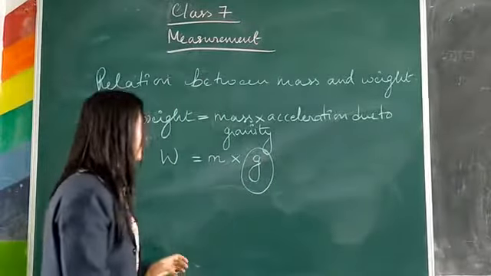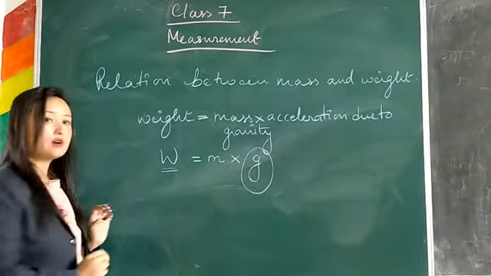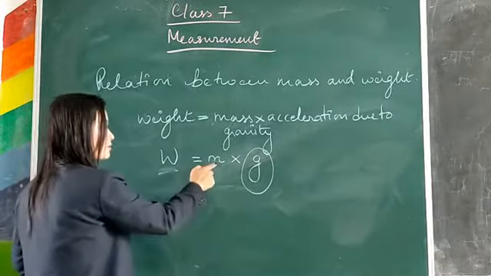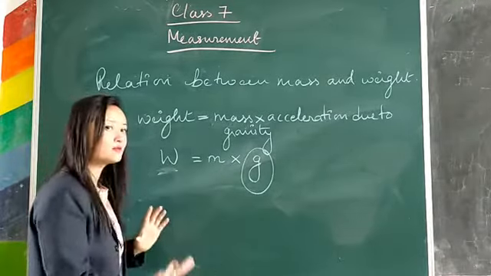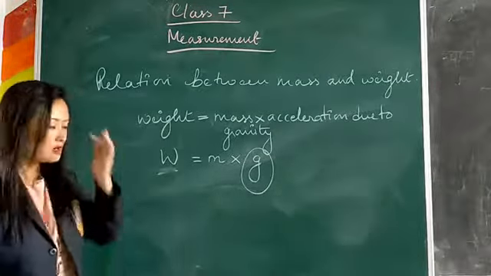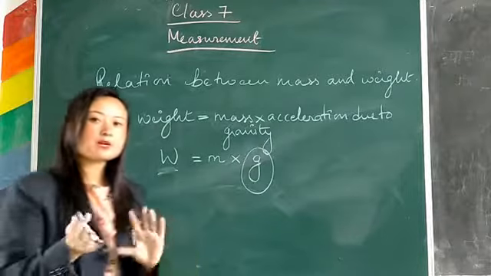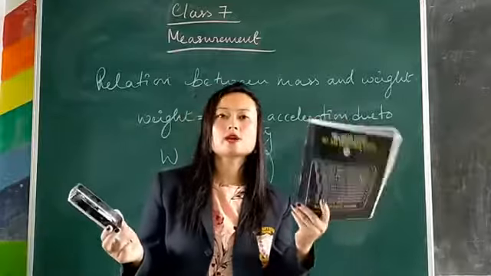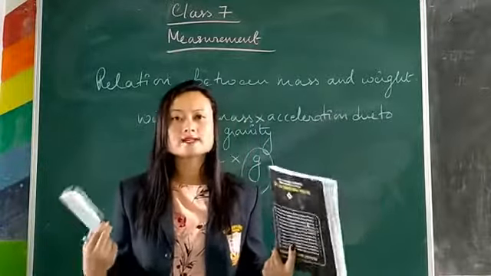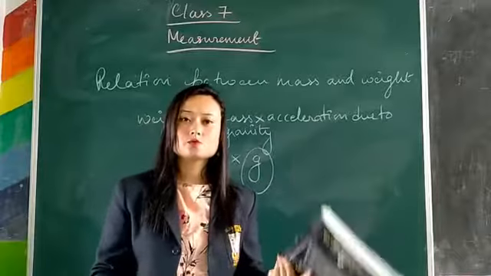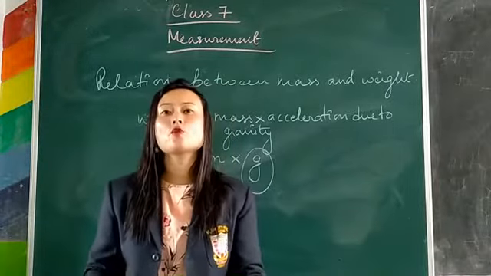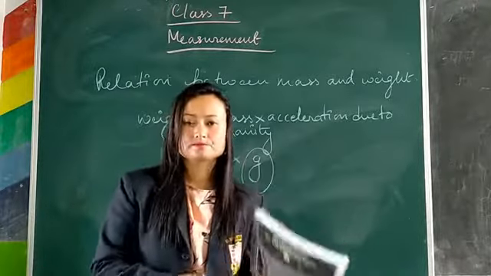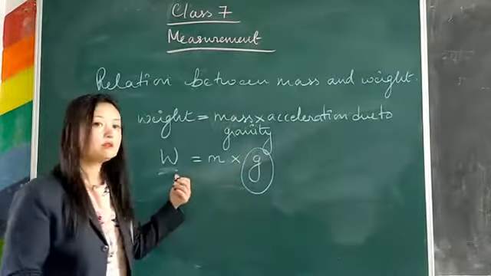So the more the mass, the more will be the weight. If we compare two different objects and ask which one has more weight, you can say the book has more weight. And why does the book have more weight? Because the mass of the book is more, and thus the force of gravity acting on this book has to be more. That's why the weight will be more.